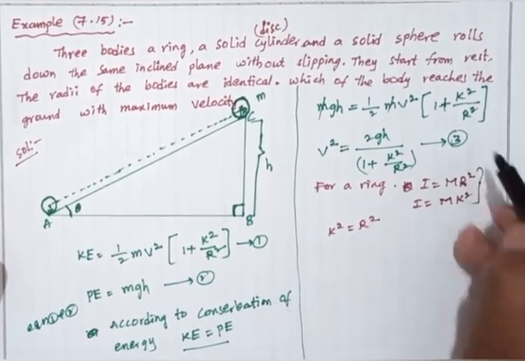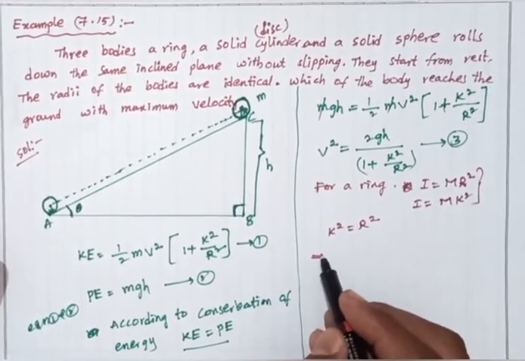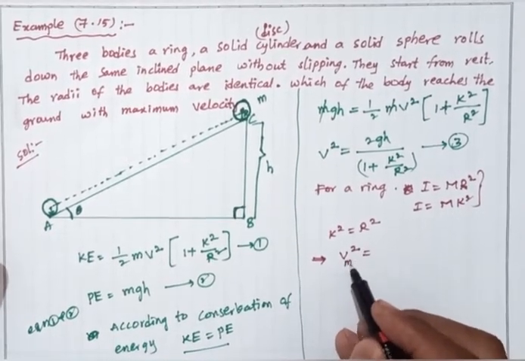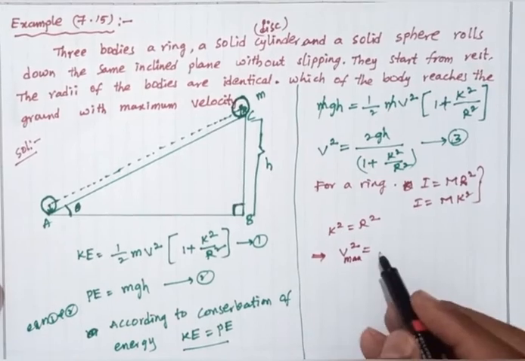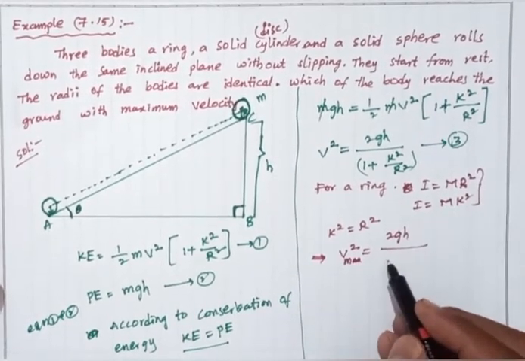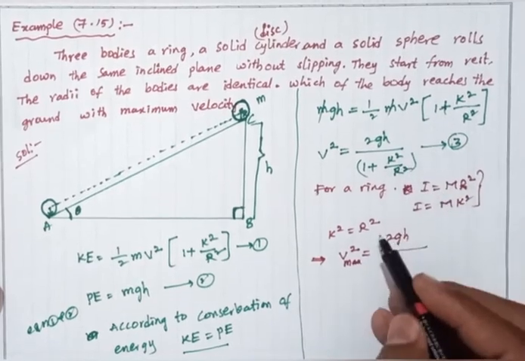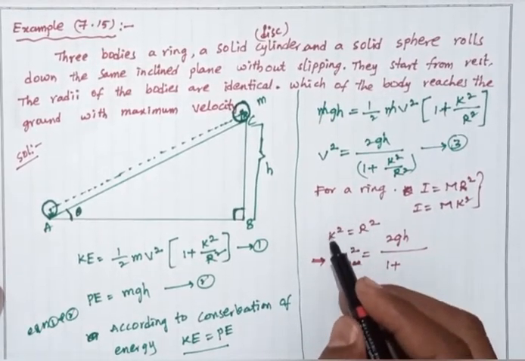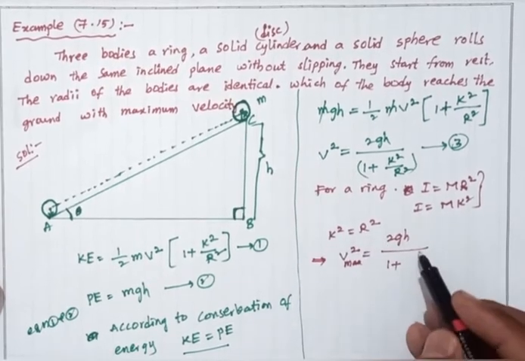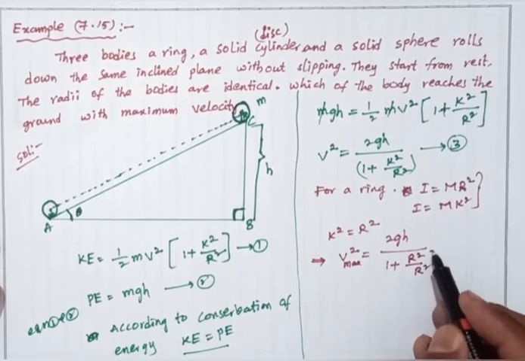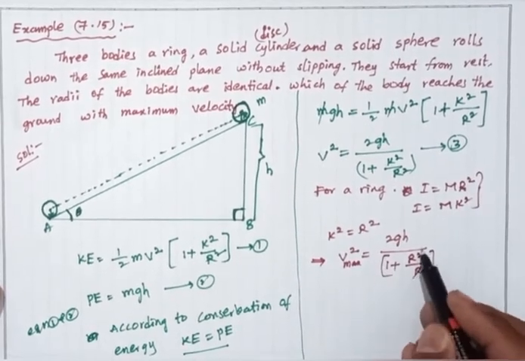This is substituted in equation number 3. So v maximum square equals 2gh divided by 1 plus k square, substituting k square equals r square, so r square by r square. It is cancelled.